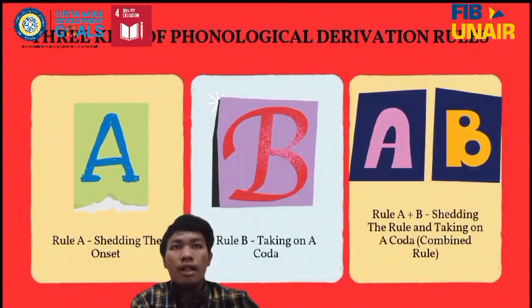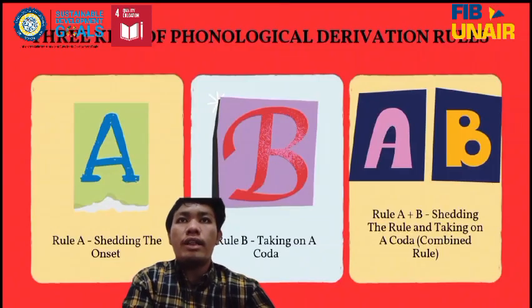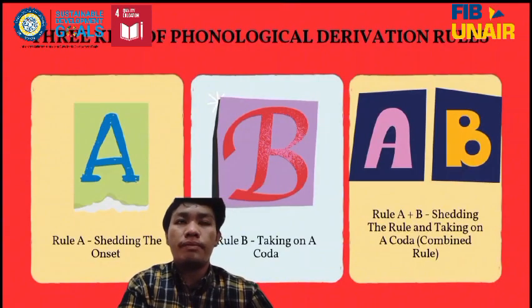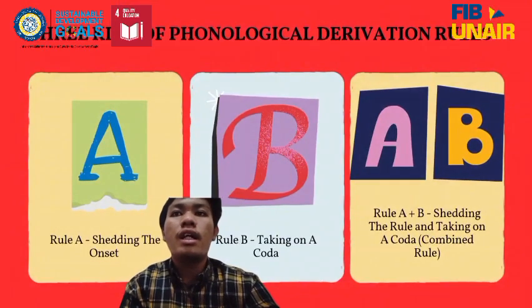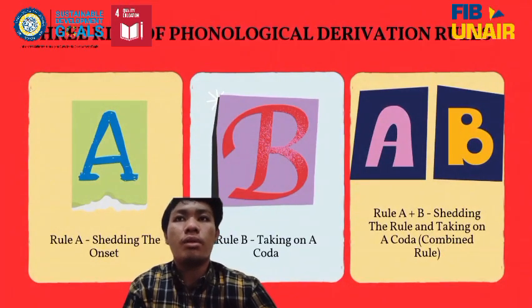There are three types of phonological derivation rules: rule A, setting the onset; rule B, taking on a coda; and rule A plus B, the combined rule.